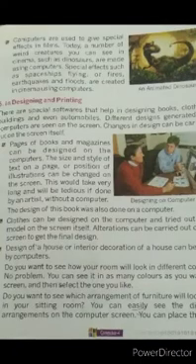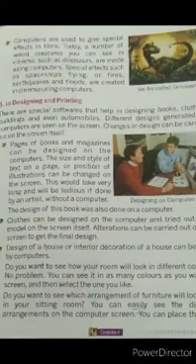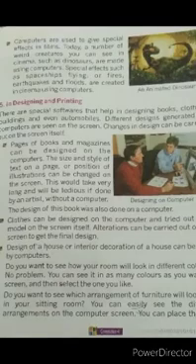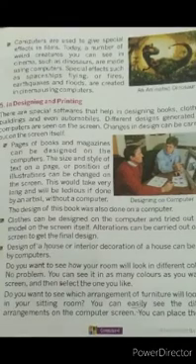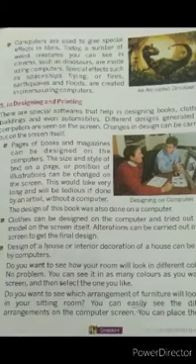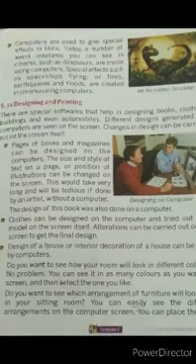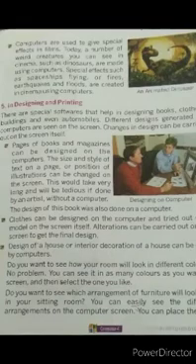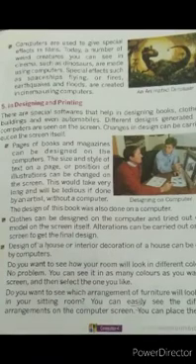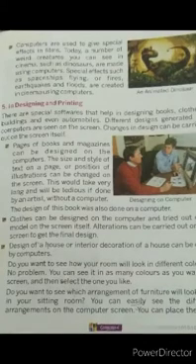In designing and printing, there is special software that helps in designing books, clothes, buildings, and even automobiles. Different designs generated by the computers are seen on the screen. Changes in design can be carried out on the screen itself. Pages of books and magazines can be designed on the computers. The size and style of text on the page or position of illustration can be changed on the screen.